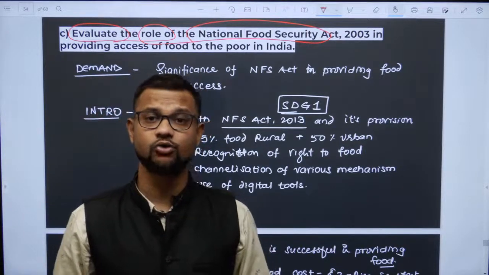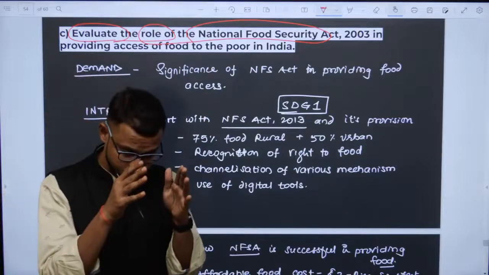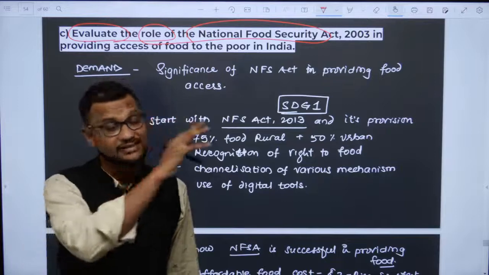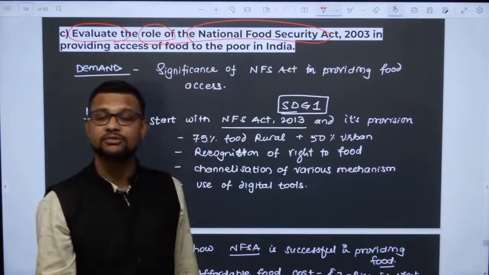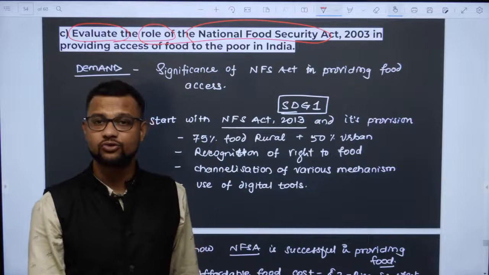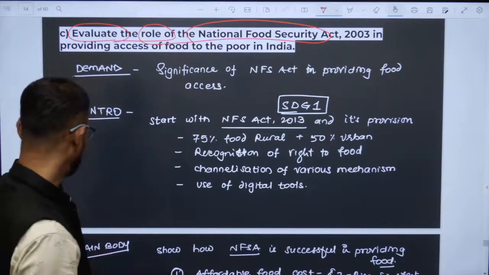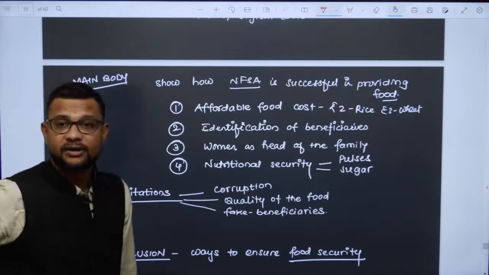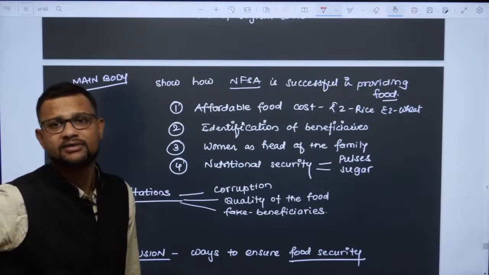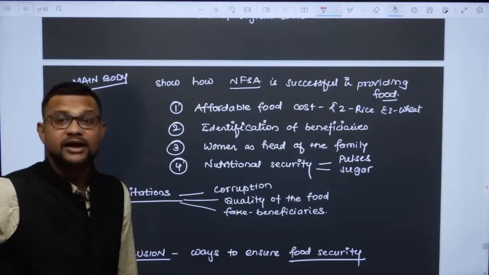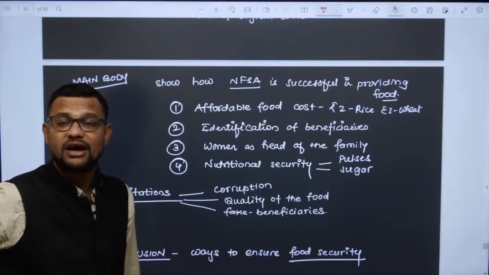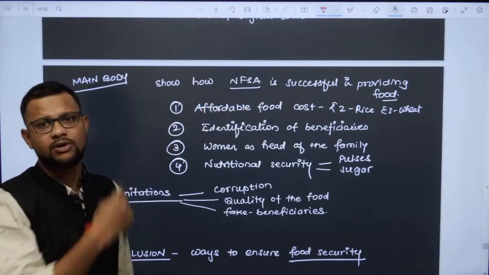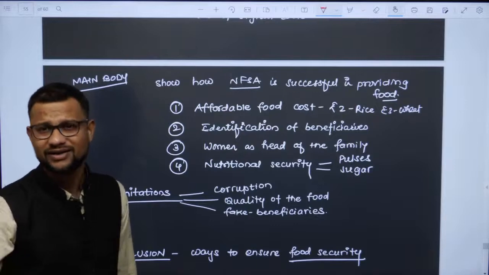And then you are going to state the Centre and State authority over there also, their roles and authority. And now write it from the geographical perspective: it ensures not only food security but also nutritional security by adding pulses, sugar, some other oils, those things, right? It makes it affordable. You know the cost, right? Say rupees 2 for rice, rupees 3 for wheat, and accordingly.